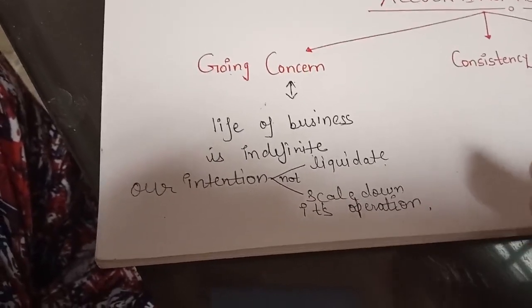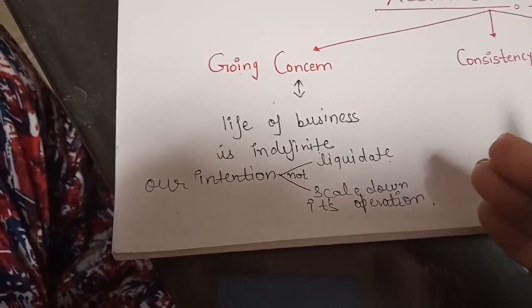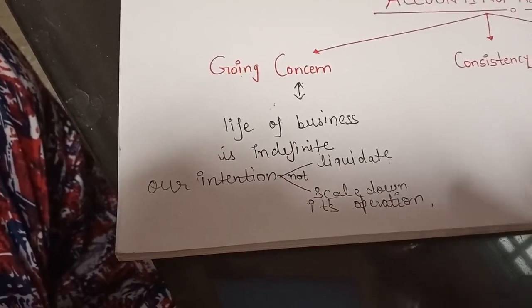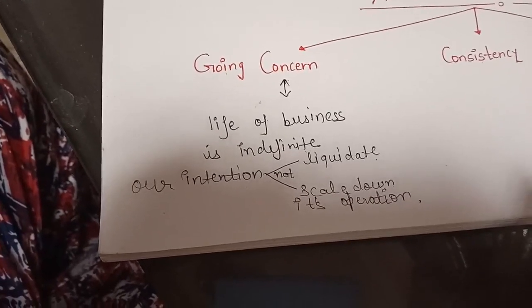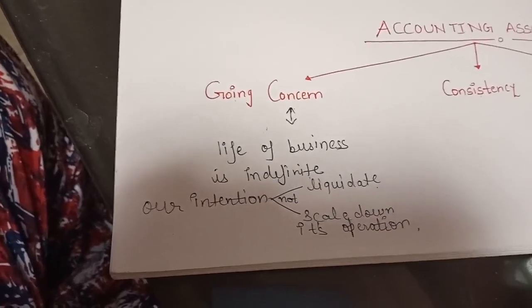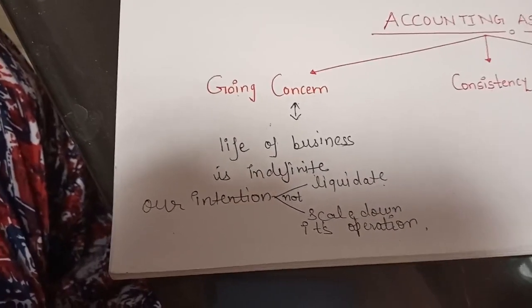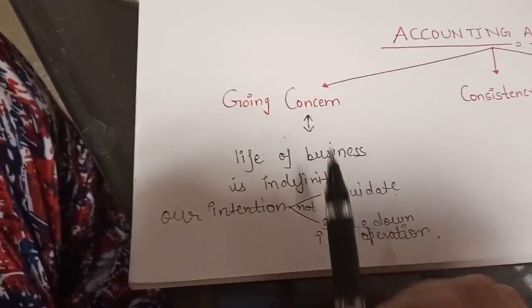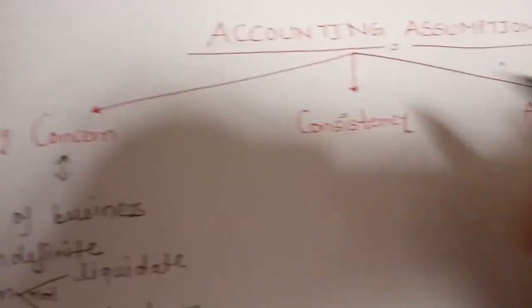Our aim, when we have started the business, is that our business will run for an indefinite life, and we will always increase the operation of the business, not scale down. I think this concept is clear to you. Now you come to the next concept, the consistency concept.